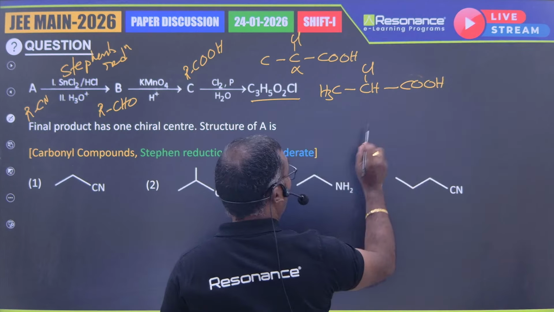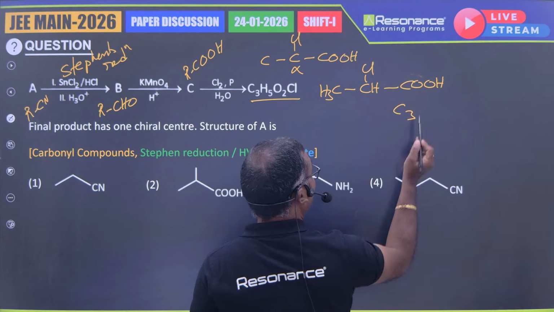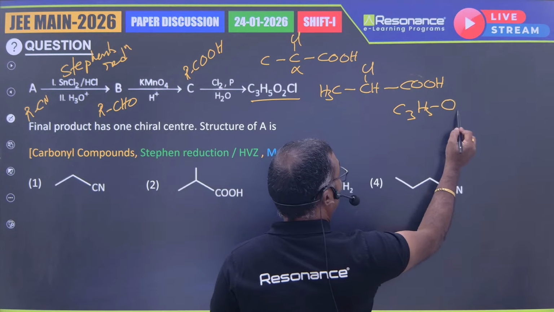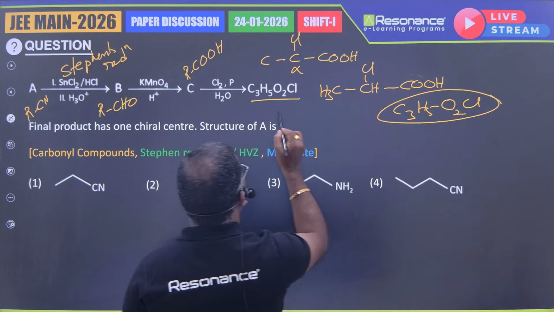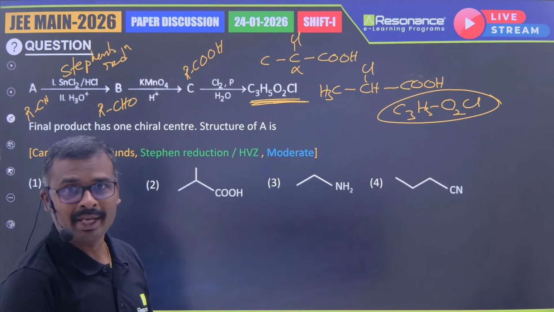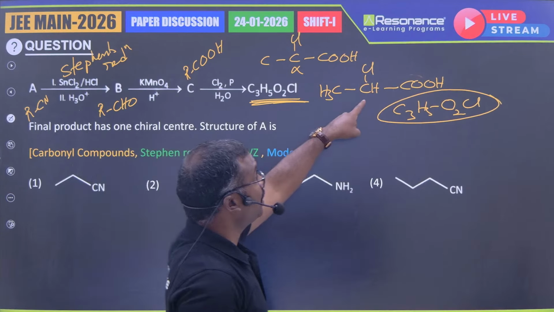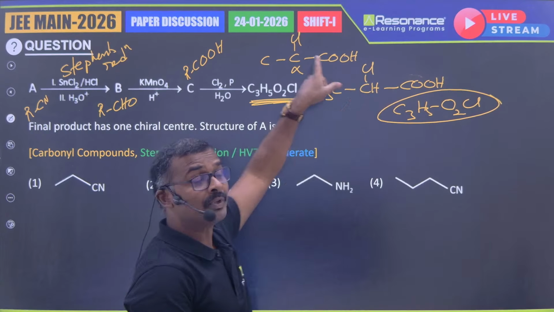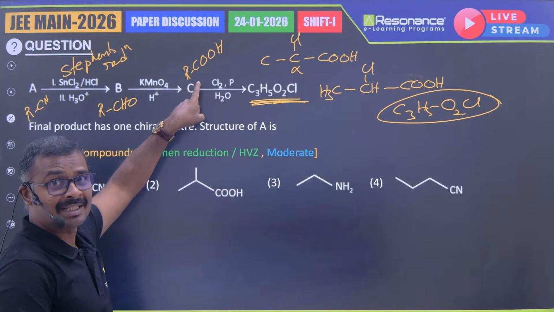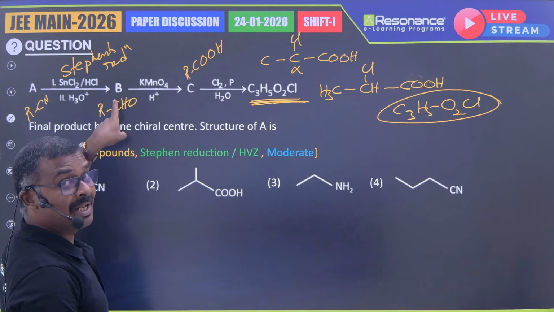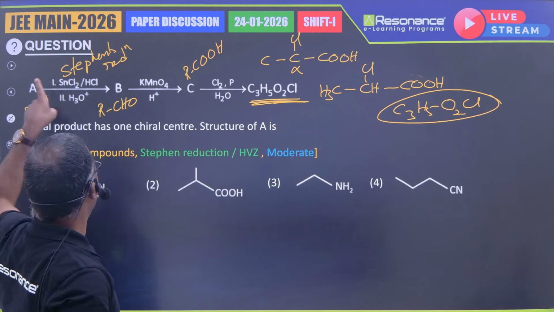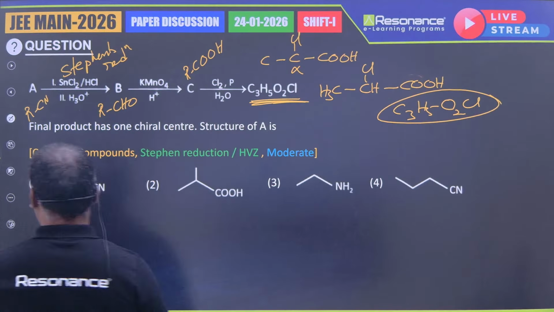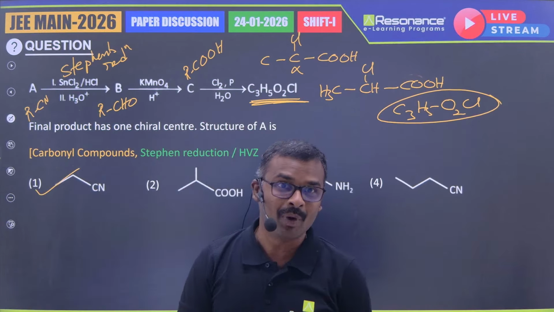Just to check the molecular formula, 3 carbons are there, C3, and how many hydrogen? 3, 4, 5. H5, 2 oxygens and 1 chlorine. This is exactly the compound he has given. So if you have to get this propanoic acid derivative, you should have propanoic acid here. So propanoic acid means it is a propanaldehyde. So to get a propanaldehyde, you have to start with propane nitrile. What is the propane nitrile here? That is option 1.